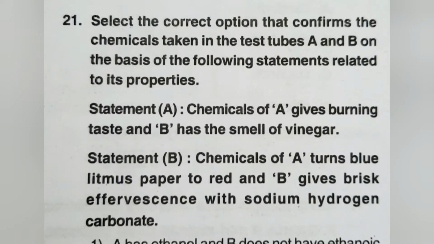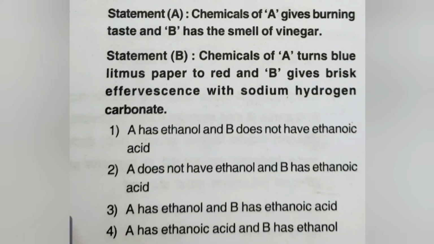Select the correct option that confirms the chemicals taken in test tubes A and B on the basis of the following statements related to their properties. Statement A: chemical A gives a burning taste and B has the smell of vinegar. Statement B: chemical A turns litmus paper red and B gives brisk effervescence with sodium hydrogen carbonate. The chemical should give a burning taste and it should have the smell of vinegar.